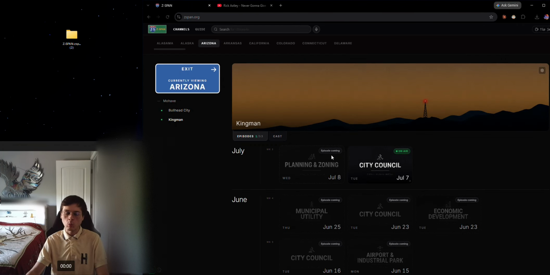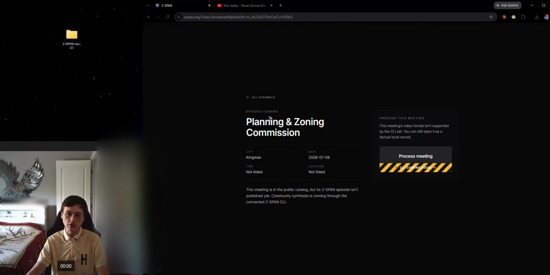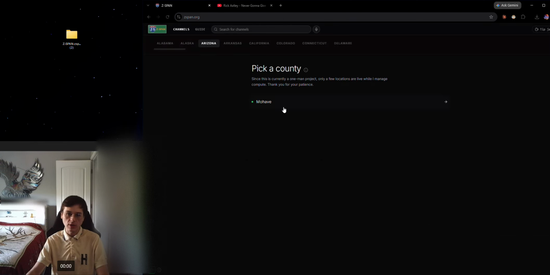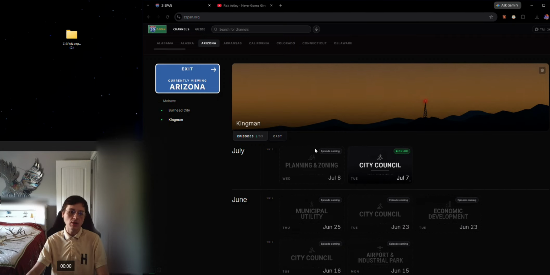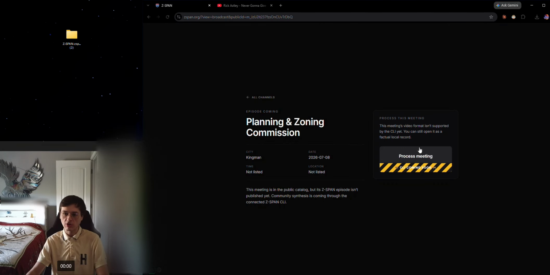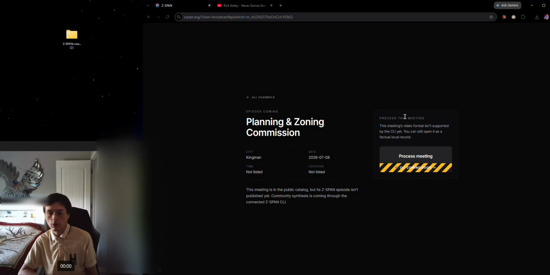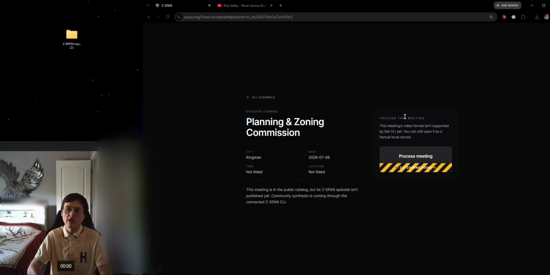Now, of course, people want to process their own and have their own workspaces. I'm not going to get into the workspace thing, but I'll just show this. For those, you can click the one that is unprocessed. You have to be logged in to actually have this function. But the idea is you click process meeting on your own, and then you're processing it in the exact same way I process it. It's just on your own time and your own machine.